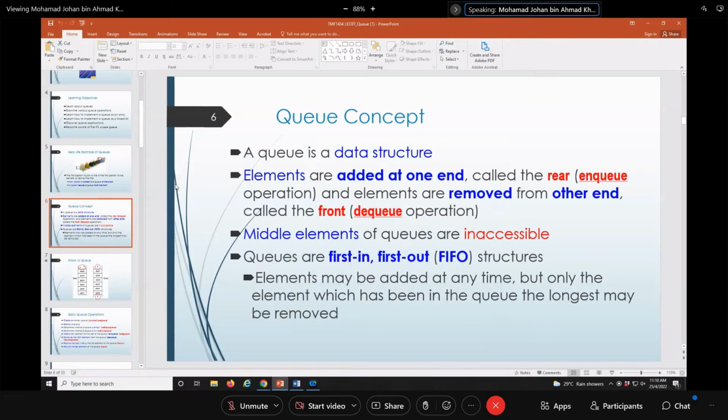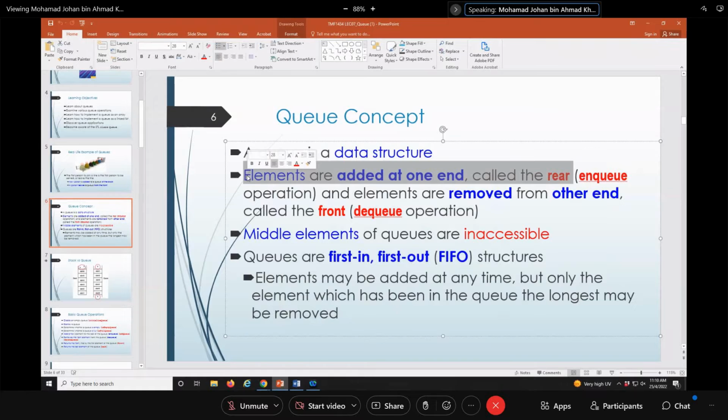So queue, like a stack, is a data structure as well. Everything must happen at the rear and at the front. When we add an element, it happens at the rear. Remember, adding an element happens at the rear. And anything that's being removed happens at the front, what we call dequeue.